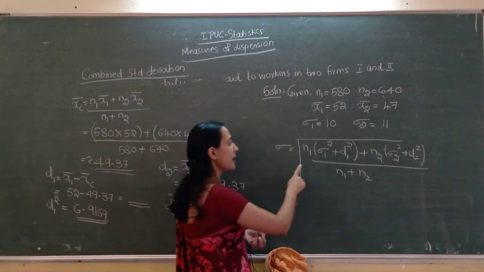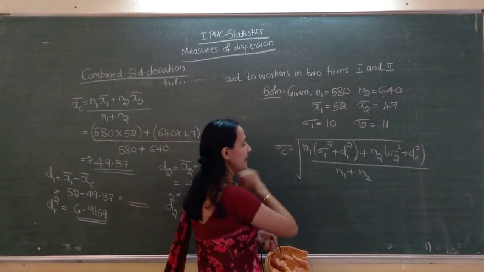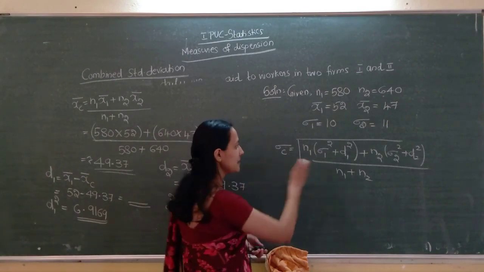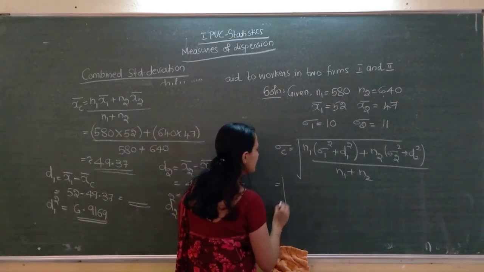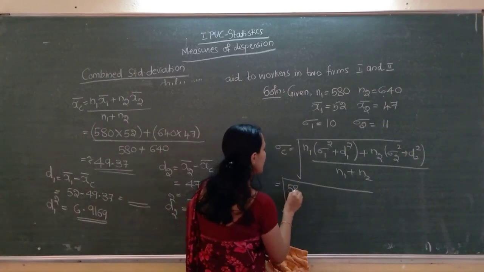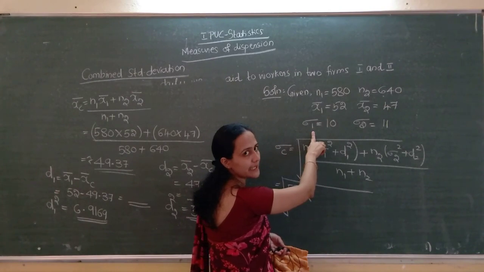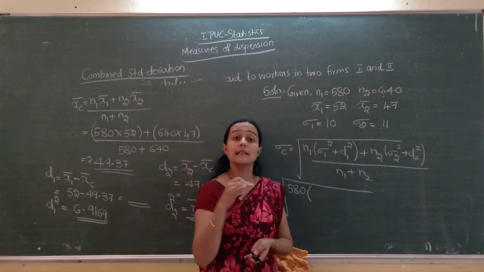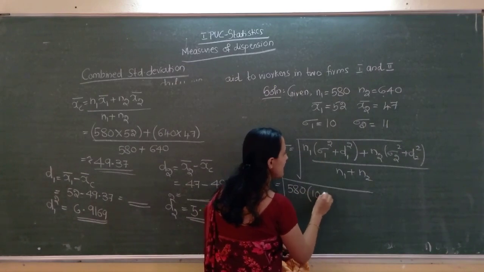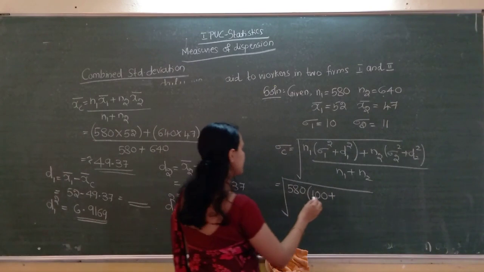Sigma equal to square root of, this is combined standard deviation, sigma c. I can write sigma combined. So combined standard deviation formula is this one. Just substitute the values. N1 580 into sigma 1 square. See, sigma 1 given here, standard deviation is given. Sigma 1 square we have to find, 10 square. 10 square is 100 plus D1 square. D1 square I wrote there.